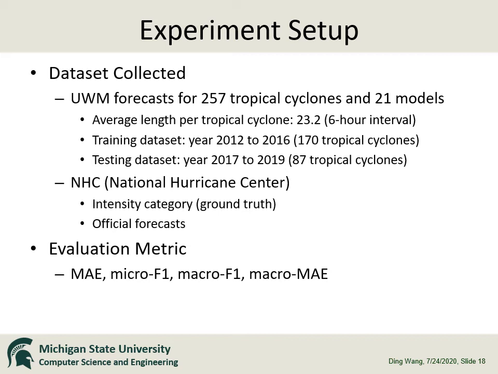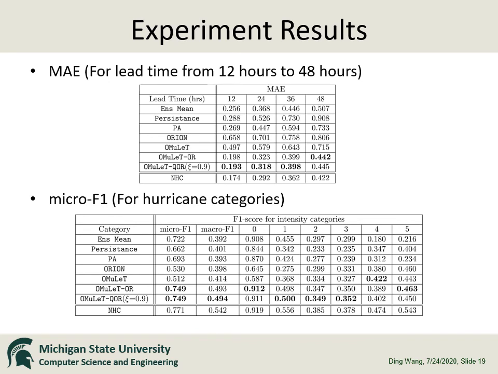There are 21 intensity forecast models used in our experiments, which are a subset of the models used by NHC in the preparation of their official forecasts. The data from 2012 to 2016 are used for training and validation, while those from 2017 to 2019 are used for testing. From the result table, the NHC official forecast has the best performance. As previously noted, the NHC official forecasts were generated from a larger suite of dynamic and statistical models, some of which are not available to us.